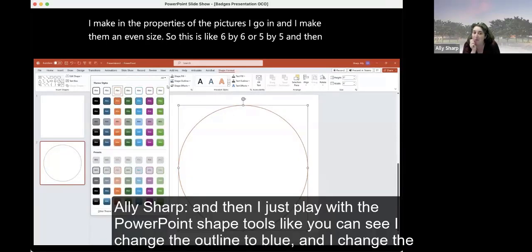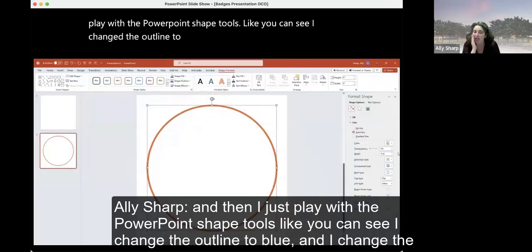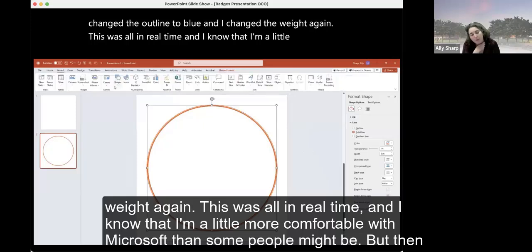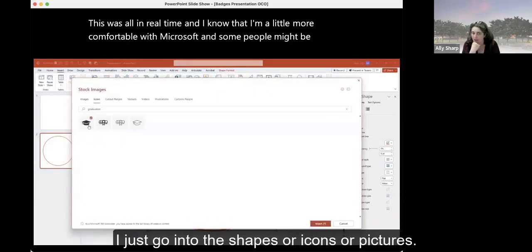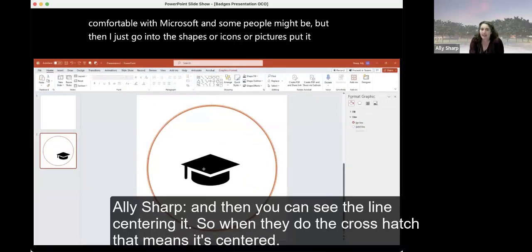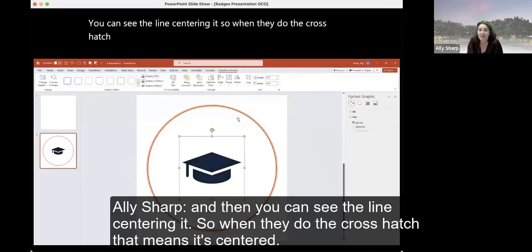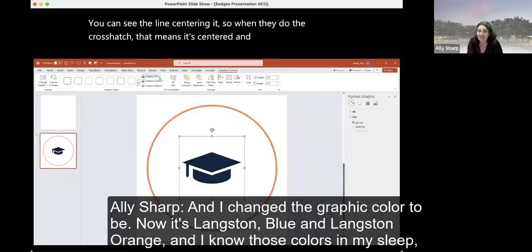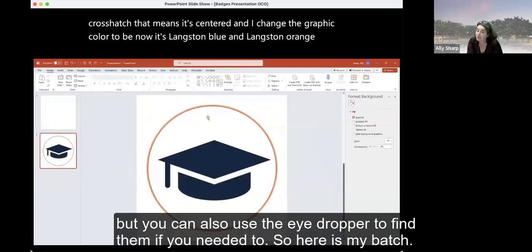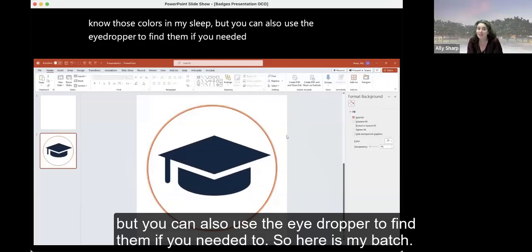And then I just play with the PowerPoint shape tools. Like you can see, I changed the outline to blue and I changed the weight. Again, this was all in real time. And I know that I'm a little more comfortable with Microsoft than some people might be, but then I just go into the shapes or icons or pictures, put it in, and then you can see the lines centering it. So when they do the crosshatch, that means it's centered. And I changed the graphic color to now it's Langston blue and Langston orange. And I know those colors in my sleep, but you can also use the eyedropper to find them if you needed to. So here is my badge.